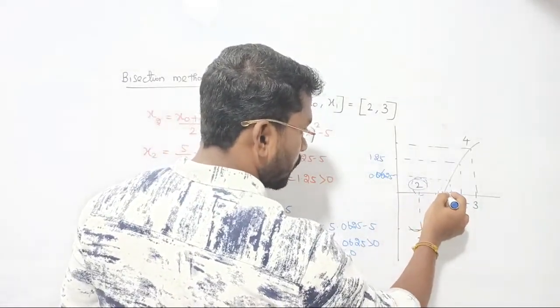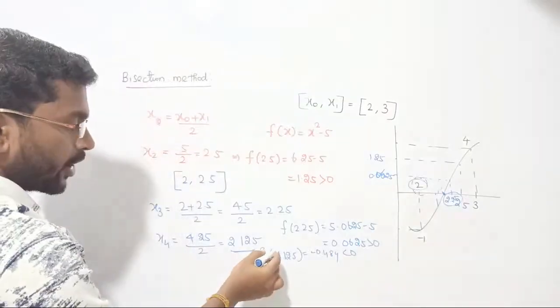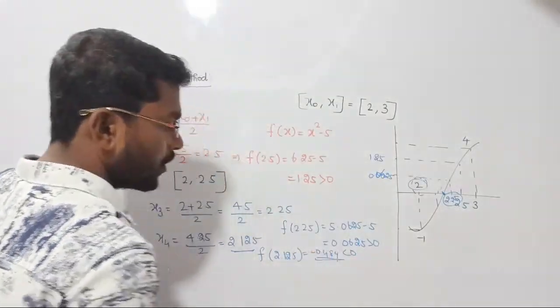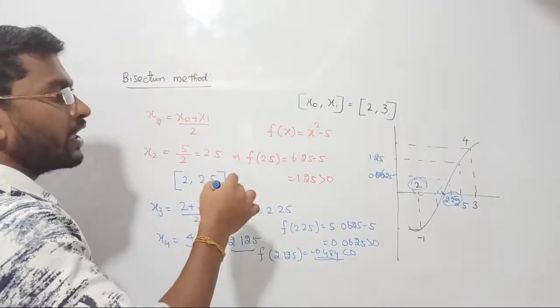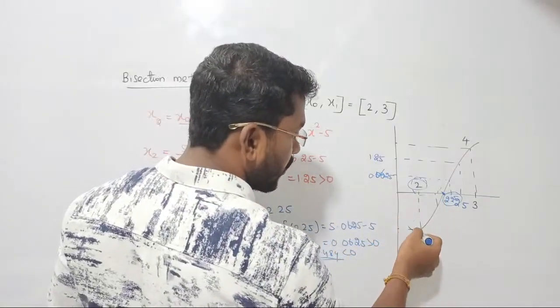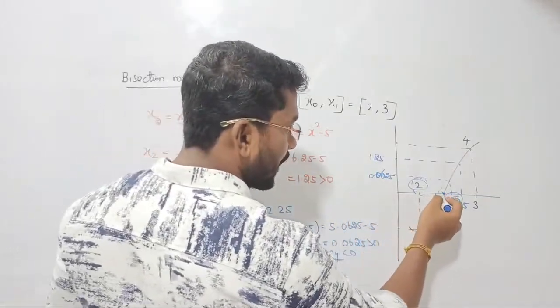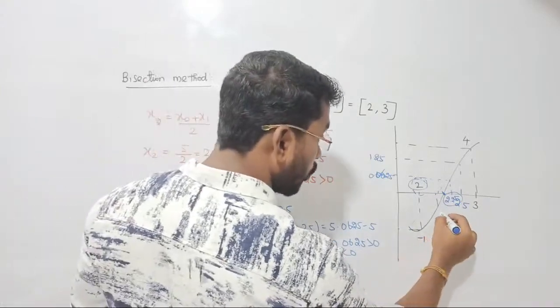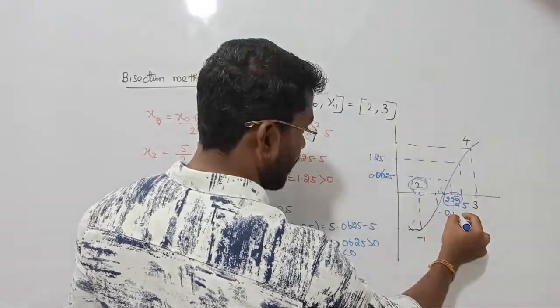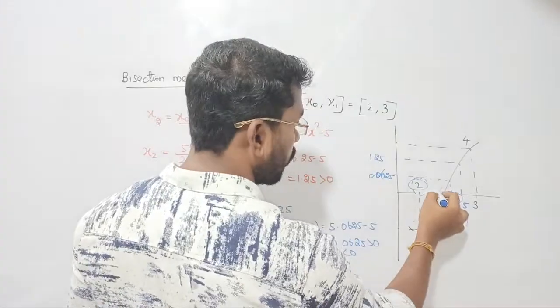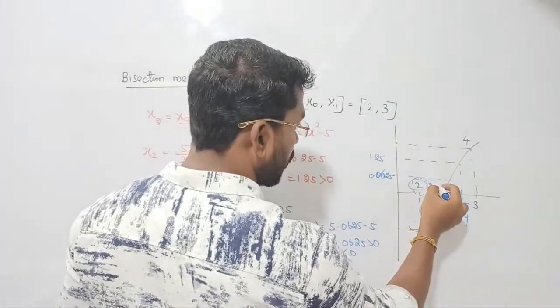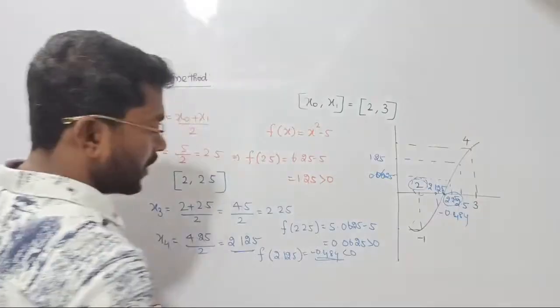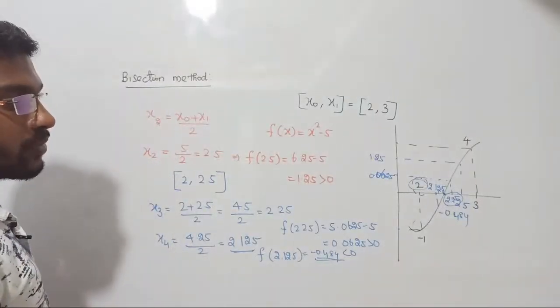Listen, here is my point. Now at 2.125 I got a negative value. So when a negative value has come, who gave you a negative value before this? Till now this was my negative value, but that negative value will be neglected, it will be removed by a new negative value. My new negative value will become 0.484. Correspondent root is 2.125. Do you all agree with me? Yes, 2.125 is going to be the new root, right?